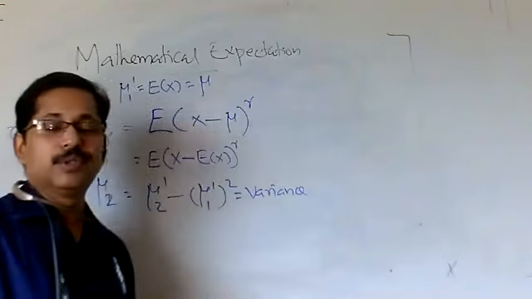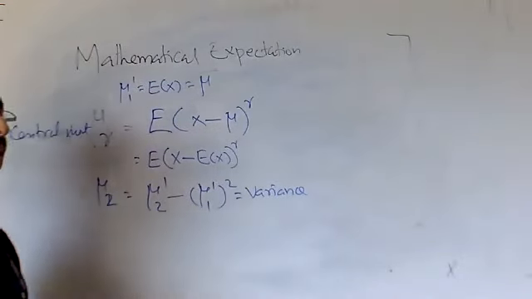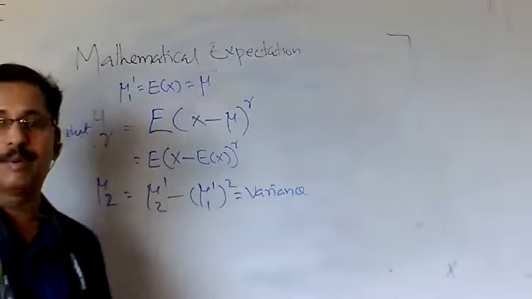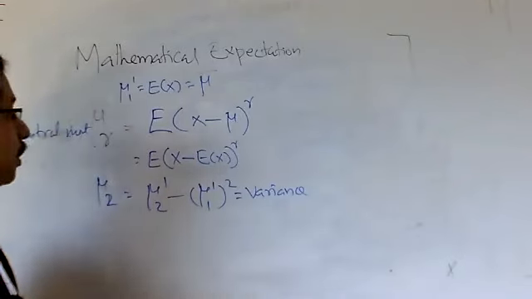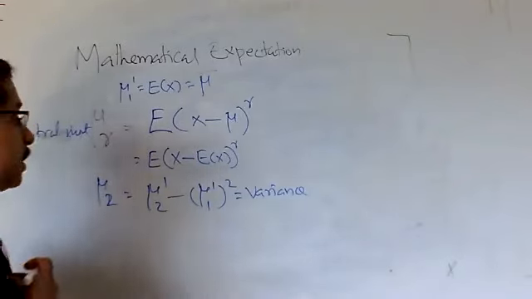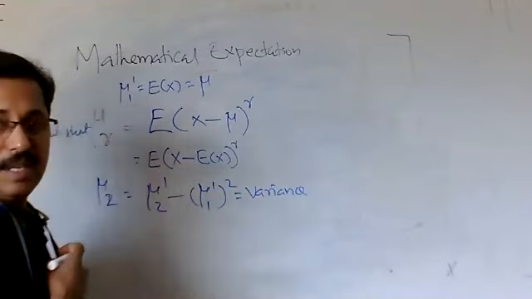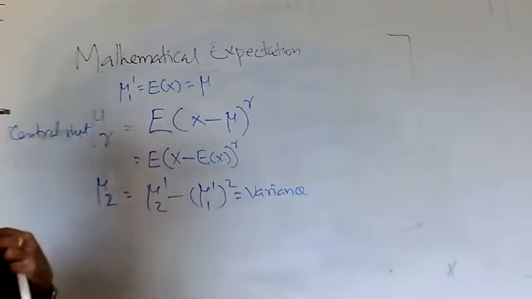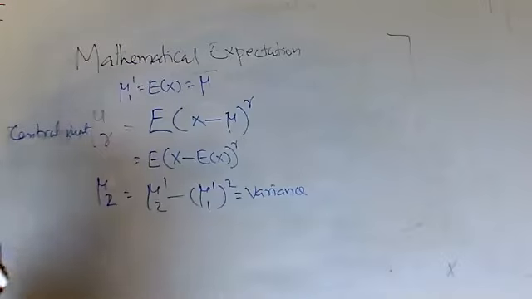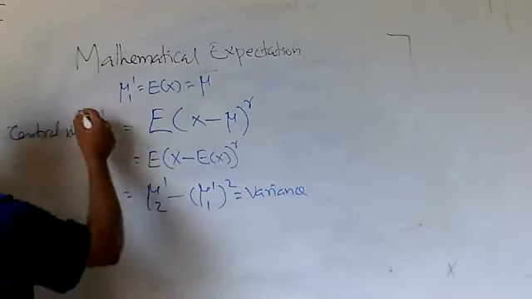So if you know the raw moments, you can easily find out the central moments. Central moments are very important for studying distributions because the second central moment is variance. Similarly, you can find out the third raw moment, fourth raw moment, etc. using this expression.